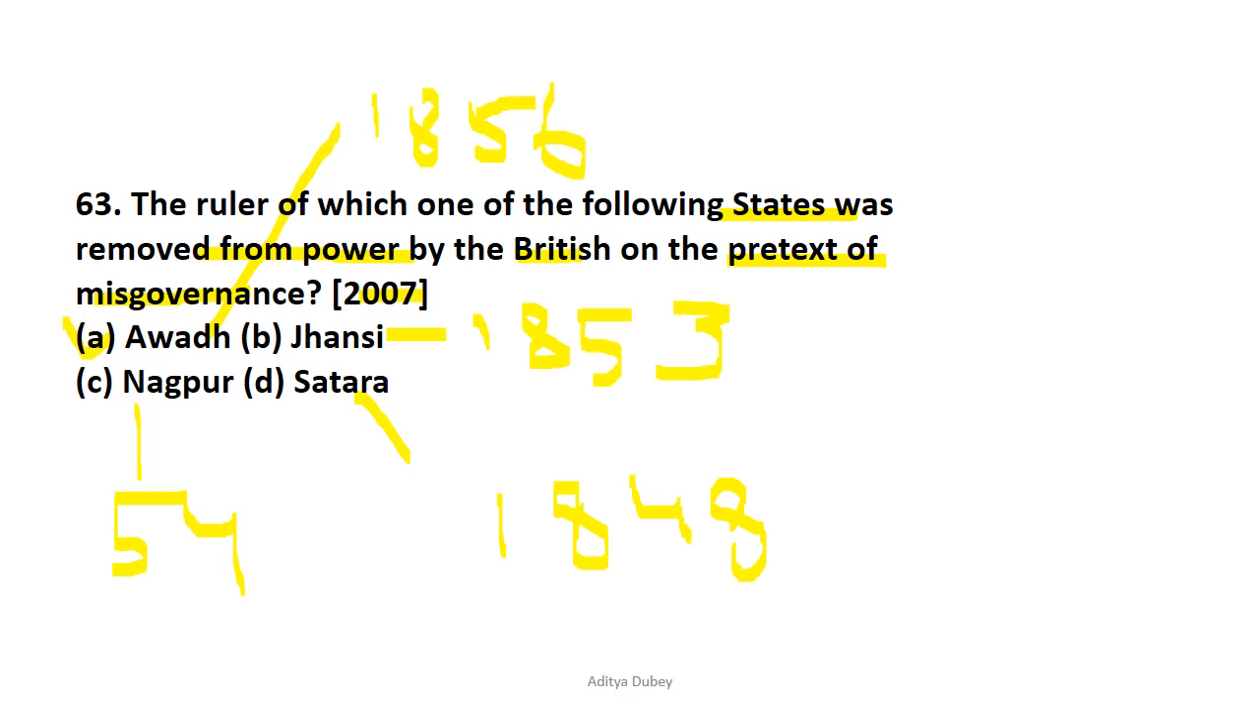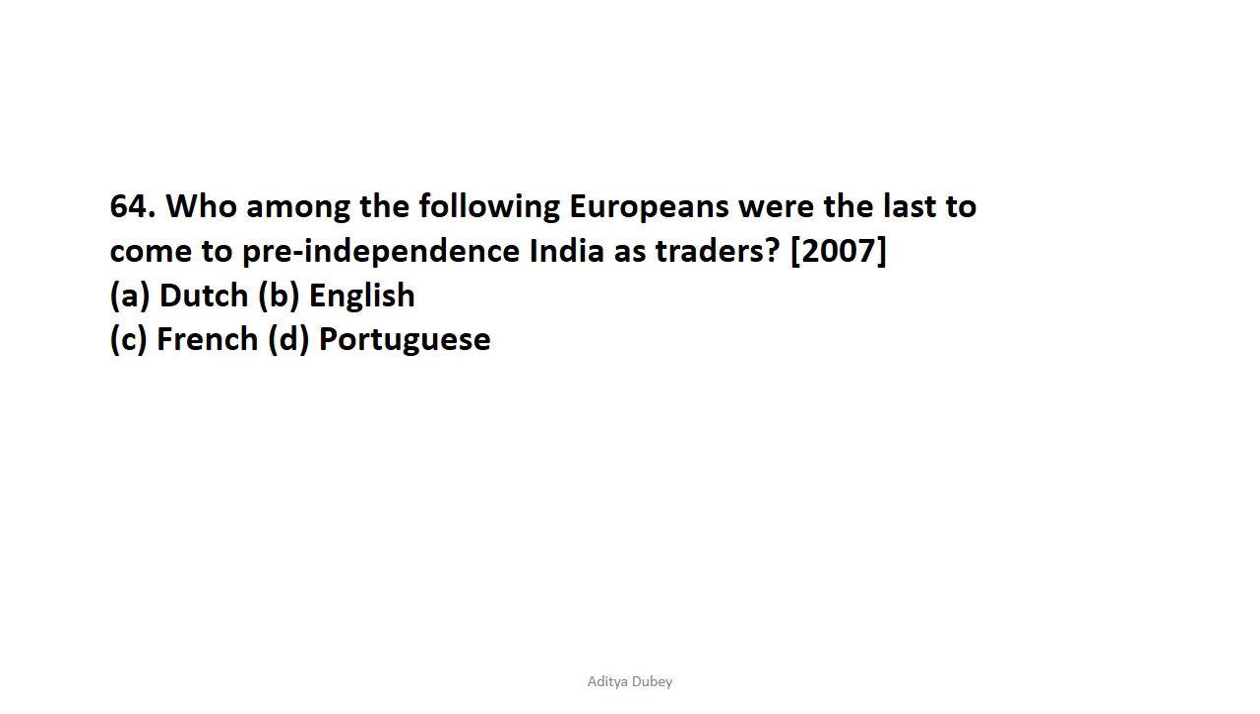So let's move on to question number 54. Who among the following Europeans were the last to come to pre-independence India as traders? This question had been previously asked in 1996 as well, in which I had given you the correct order of precedence of the Europeans in which they came. The first one was the Portuguese, the second one was the Dutch, third one was the English, then the fourth one was the Danish, and the last one, the fifth, was the French. So the correct answer is option C.